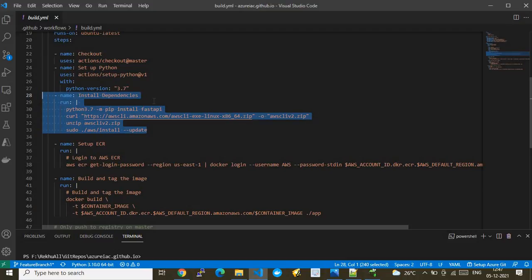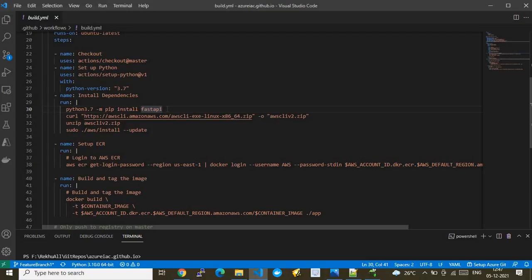So here, for this demo, there are prerequisites, because I'm using AWS CLI commands to take the session of my AWS ECR, and after the session is taken, I will push the image being built here to that AWS ECR. Since I'm using the AWS CLI, it has to be installed on this GitHub Action machine, that is the Ubuntu latest machine. So that's the reason this becomes a dependency. Whenever this GitHub Action runs, it will make sure that these dependencies are installed in the system.